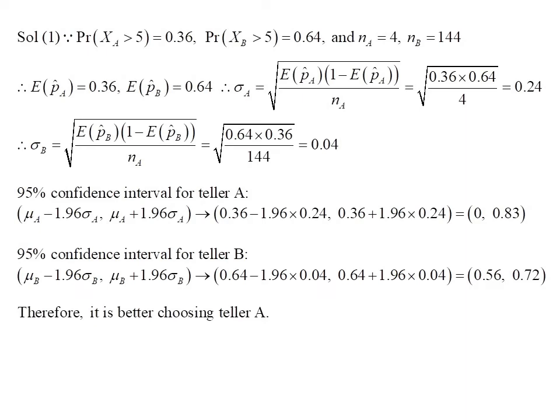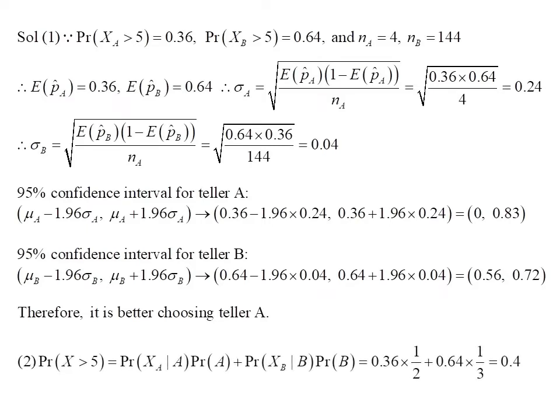For question 2, the probability that a customer spends more than 5 minutes waiting can be calculated by the probability that a customer spends more than 5 minutes waiting for teller A, given A has already been chosen, times the probability teller A is chosen, plus the probability that a customer spends more than 5 minutes waiting for teller B, given that B has already been chosen, times the probability teller B is chosen. Hence, the probability of spending more than 5 minutes waiting is 0.4.